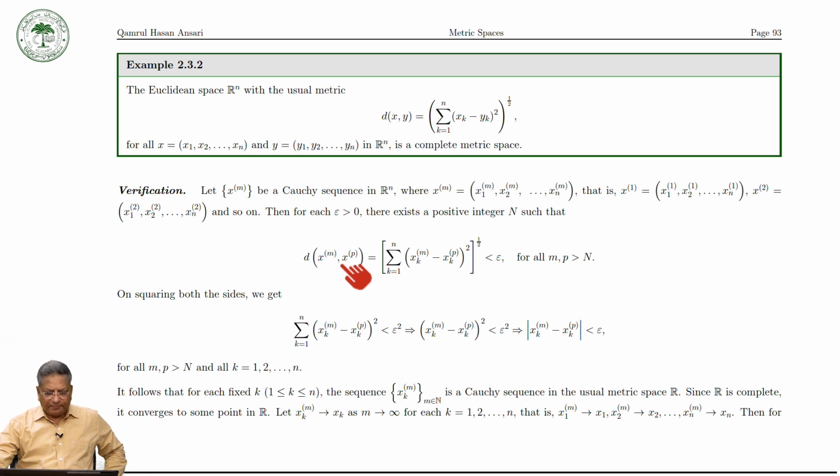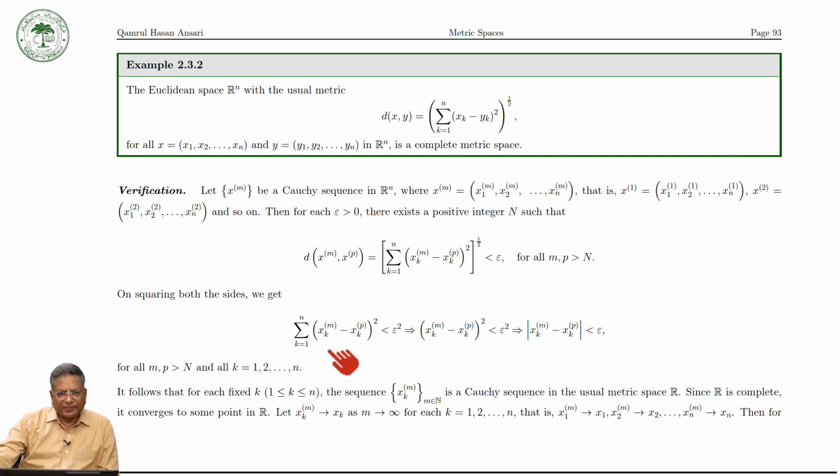d(xm, xp) is equal to the summation over k from 1 to n of (xkm minus xkp) squared, under a square root, is less than epsilon for all m, p greater than capital N. Now we can square both sides, so this is less than epsilon square.